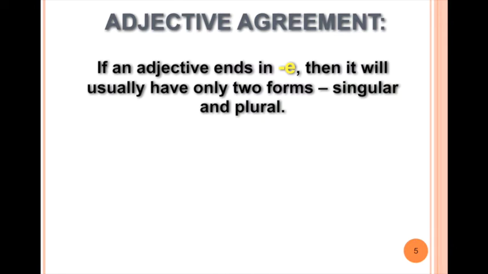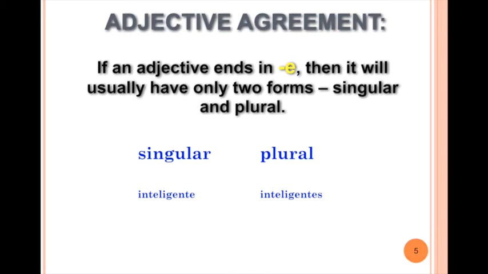Some adjectives do not end in O. Some adjectives end in the letter E, and that usually only has two forms, singular and plural. Gender does not matter here. For example, inteligente is an adjective that ends in E. There is no masculinity or femininity to that word. It does not become inteligento, inteligenta, or anything like that. It is just inteligente and inteligentes.